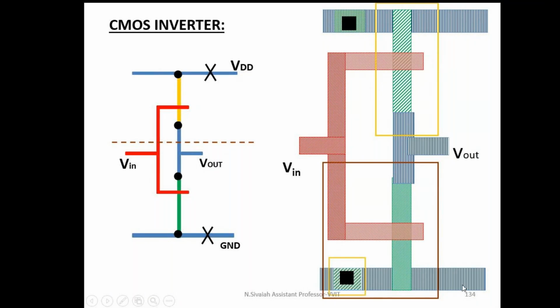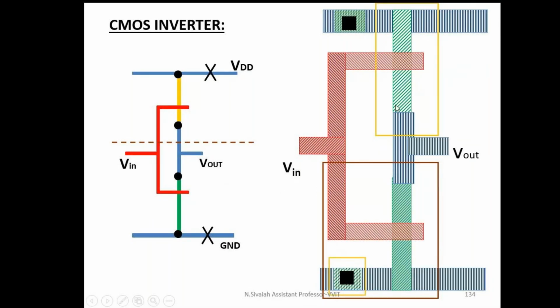VDD and ground terminals. After that, forming a PMOS transistor. This is a P diffusion crossing with the polysilicon. This is the N diffusion crossing with the polysilicon. It forms an NMOS transistor and it forms a PMOS transistor. For making the input connection, I can take the polysilicon only, having the dimension of 2 lambda. This connection is for making the input connection.